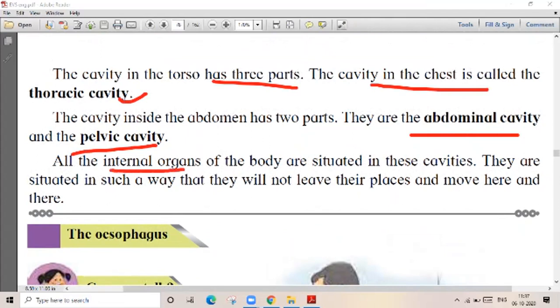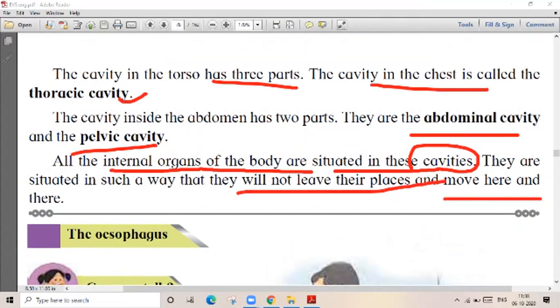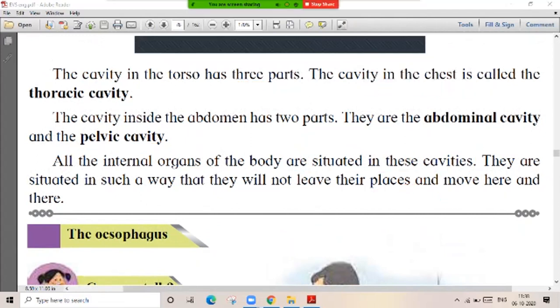याच्यामध्ये सगळे ऑर्गन्स आपले प्लेस असतात. All the internal organs of the body are situated in these cavities. ते कसे असतात, सेफ असतात आतमध्ये बरोबर. They are situated in such a way that they will not leave their places and move here and there. कुठे हलत दुलत ते, getting guys.